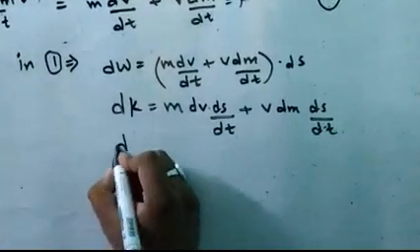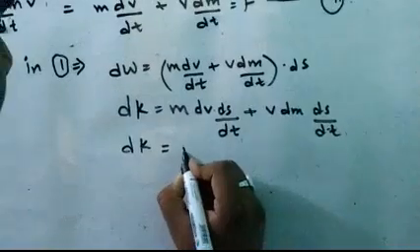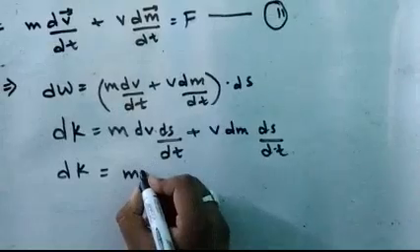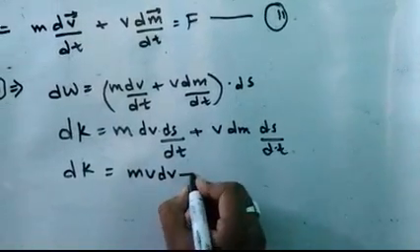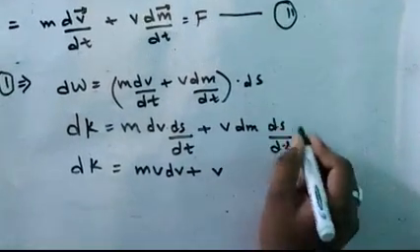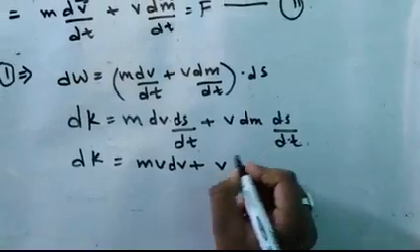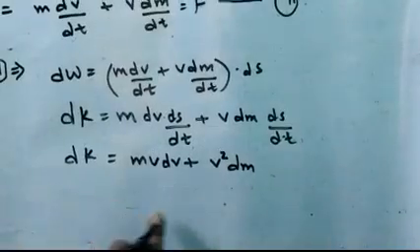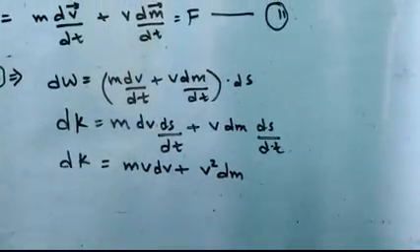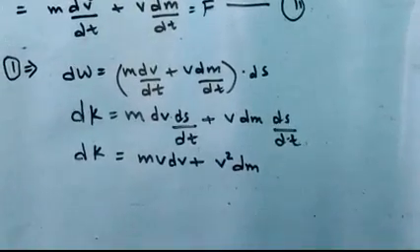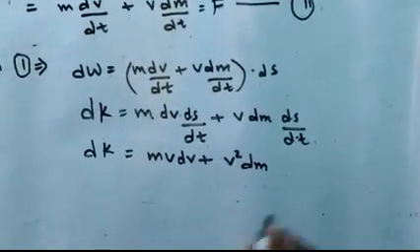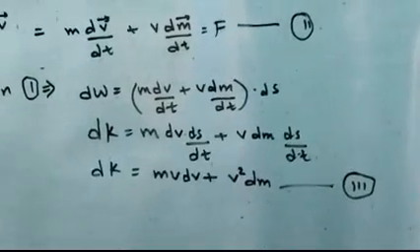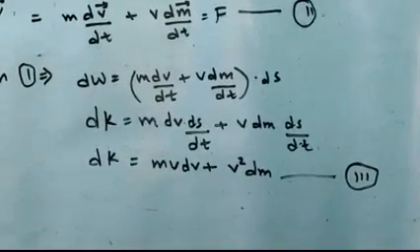Now dK is equal to m. Now we know that ds by dt is velocity, so it would be v dv plus v. Now here also it will be velocity, so here will be v and this will be v square dm. Okay, so this is dK is equal to mv dv plus v square dm. So we can say that this will be the third equation.